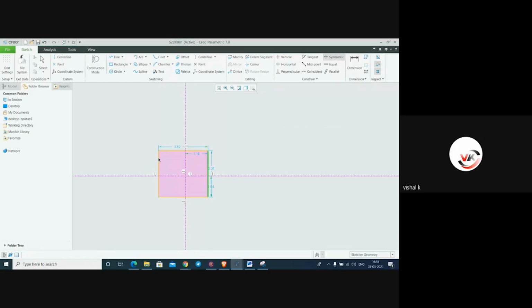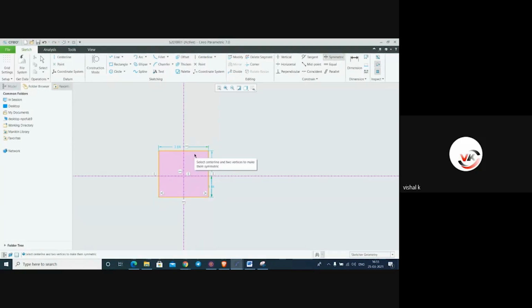See this. You have to select this point, first point, second point.